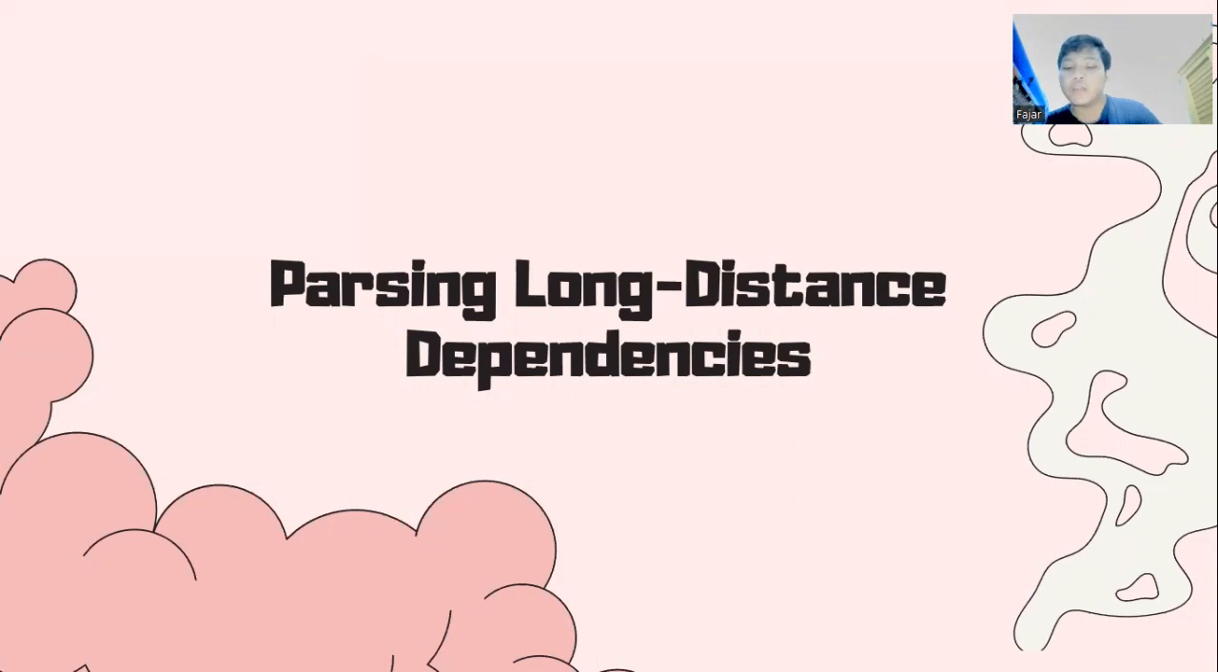Parsing long-distance dependencies is challenging because it requires language users to hold the initial structure of the sentence in memory while processing information that appears much later in the sentence. This requires the integration of information across multiple parts of a sentence and the ability to inhibit potential misinterpretation or garden path effects.